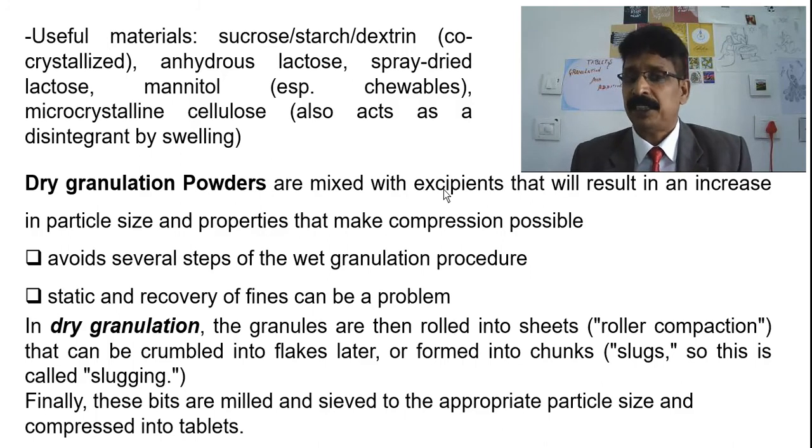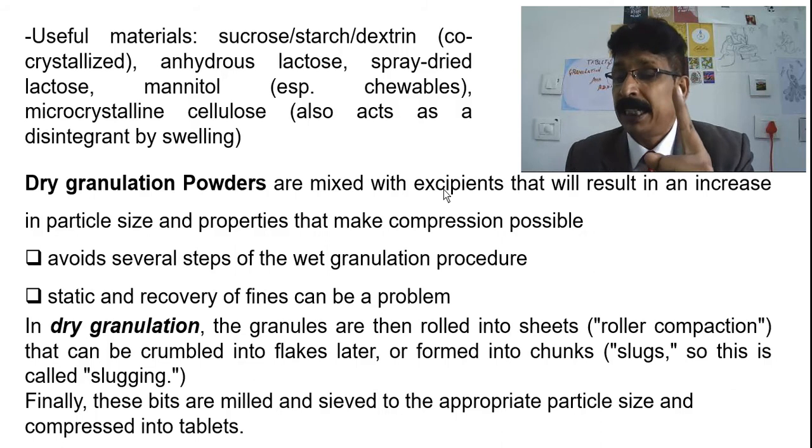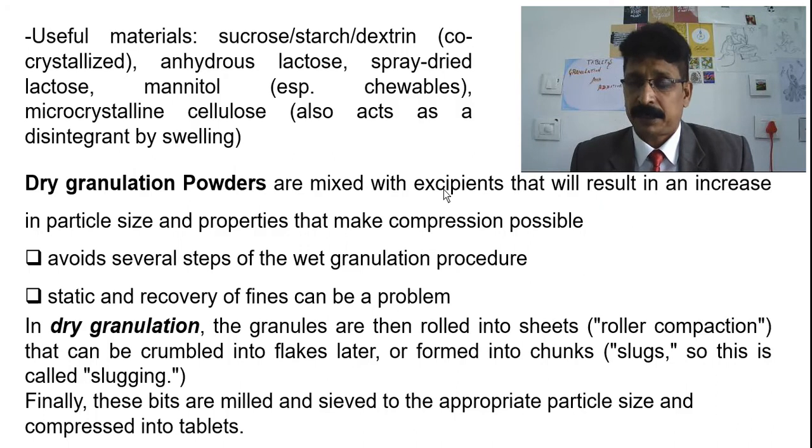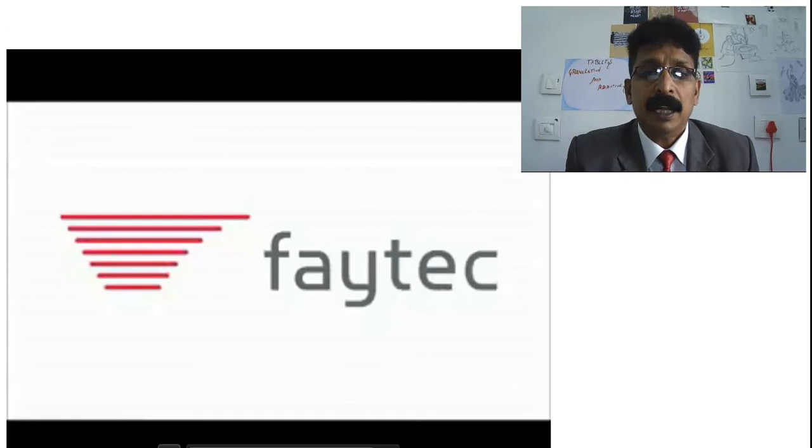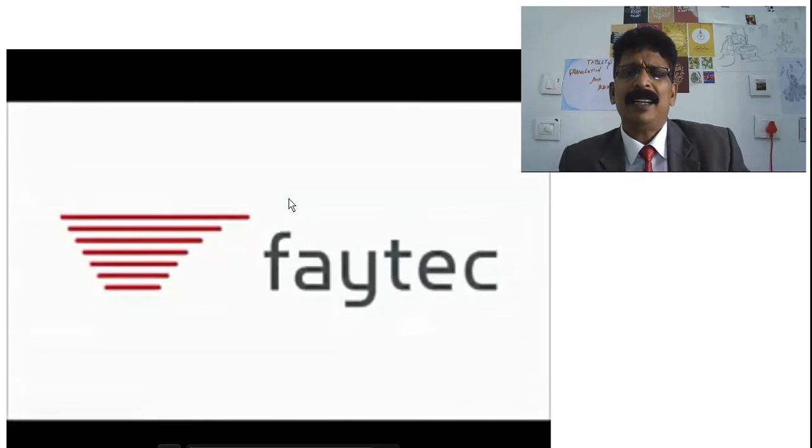In the dry granulation method, no water or any type of solvents or liquids are added, only powder, which is mixed with some excipients or substances which can give some agglutination, some joining of the powder, and which can make it into flakes, sheets or slugs. Then it can be milled and sieved into dry granules and then undergo compression into tablets. That's what we have written here.